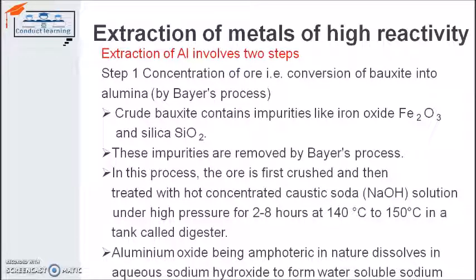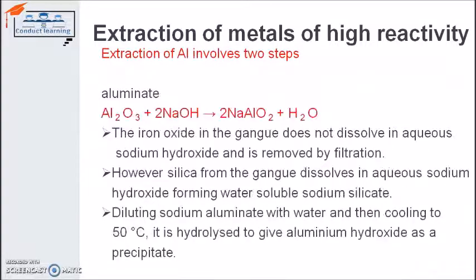Aluminium oxide, being amphoteric in nature, dissolves in aqueous sodium hydroxide. So this is present in amphoteric form, and that's why it will be dissolved in sodium hydroxide. Aluminium oxide, Al2O3, will be dissolved in sodium hydroxide, that is NaOH, to form water and sodium aluminate. Here we can see the reaction in the digester. In the digester, aluminium oxide will react with the sodium hydroxide and form sodium aluminate and water.